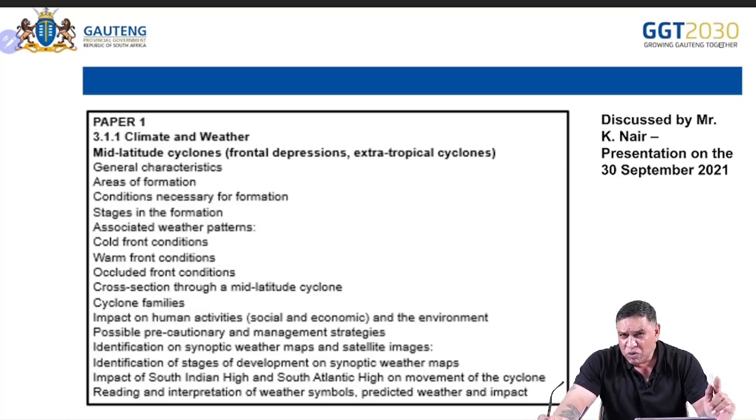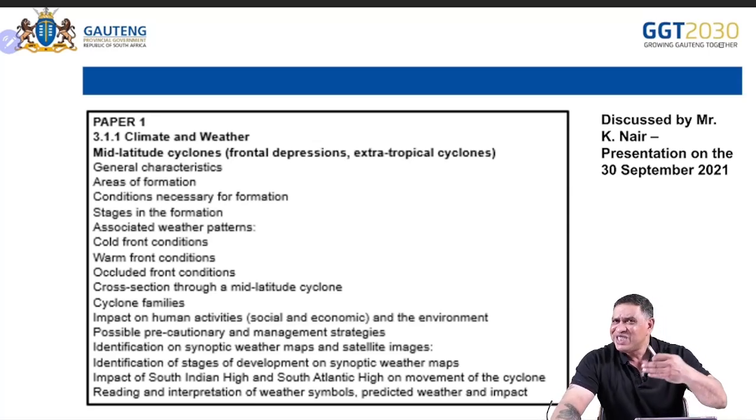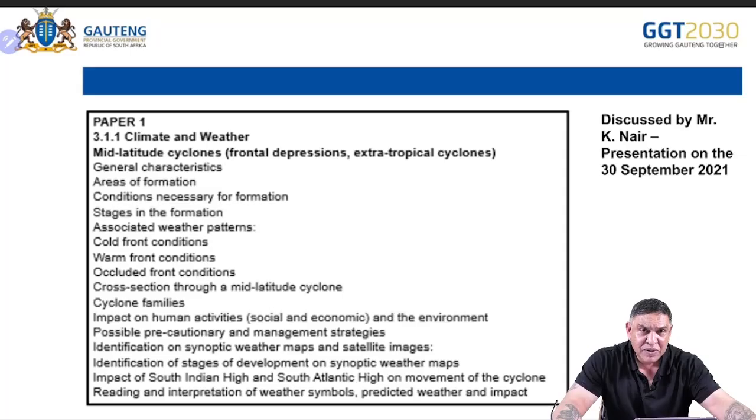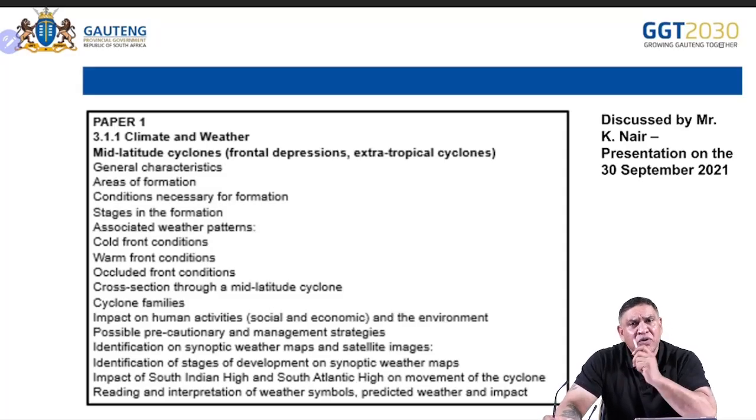Now, you know this is paper 1, all right, where climate and weather together with geomorphology, and we'll get a bit of map work that Mr. Ne had mentioned to you in our last session on the 30th of September. Now, I don't want to go over sections that he has covered, like mid-latitudes and tropical cyclones. He's already covered that. But if you have further challenges, you can request my dear colleague Portia January to send you further slides on that.